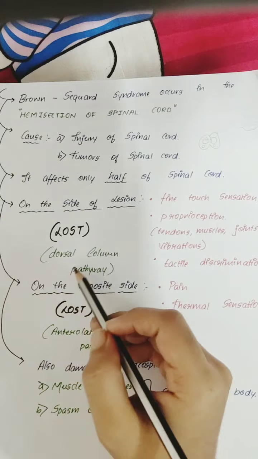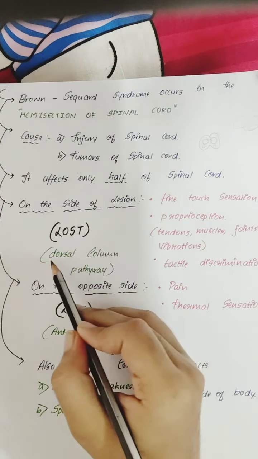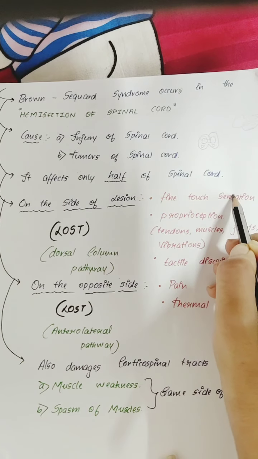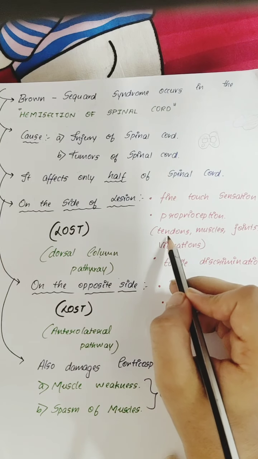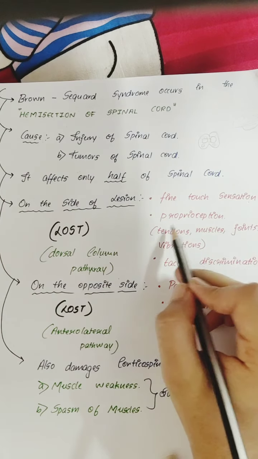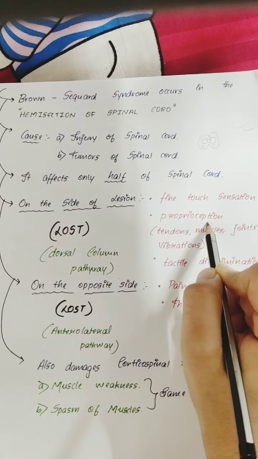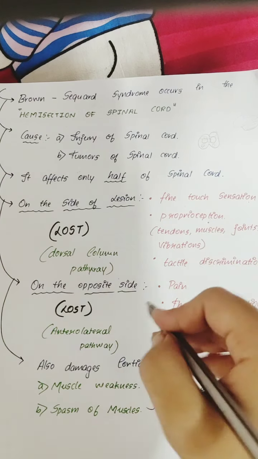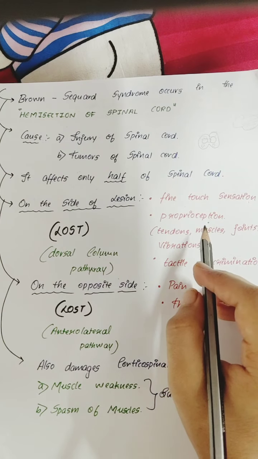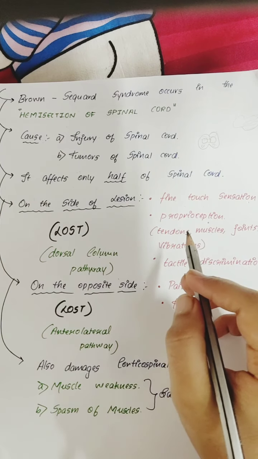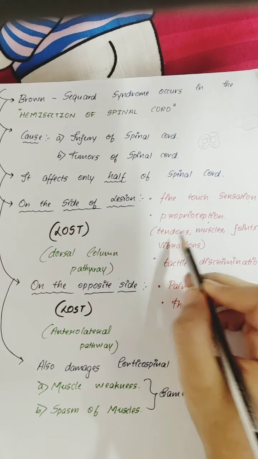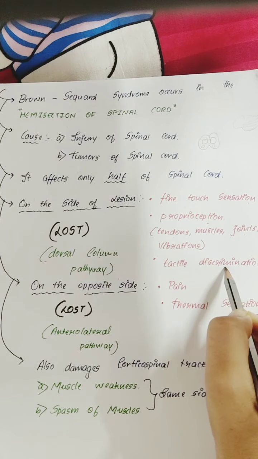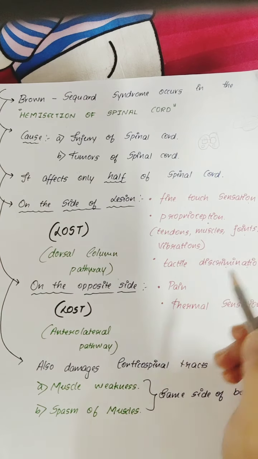On the same side, in the dorsal column pathway, what is lost? Fine touch sensation is lost. Proprioception is lost. Proprioception is the ability to identify the position of objects in space, but here you'll be losing that ability. You'll be losing sensations of tendons, muscles, joints, and vibrations. Then you'll be losing tactile discrimination; two-point discrimination will be lost.